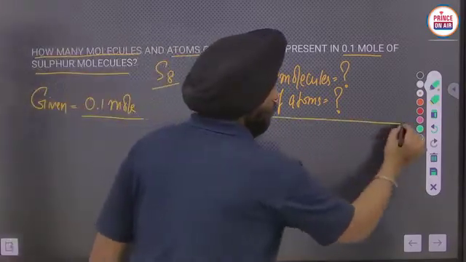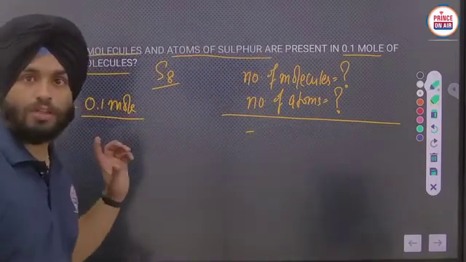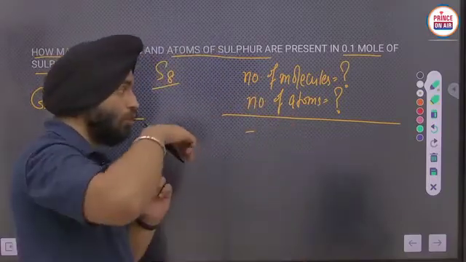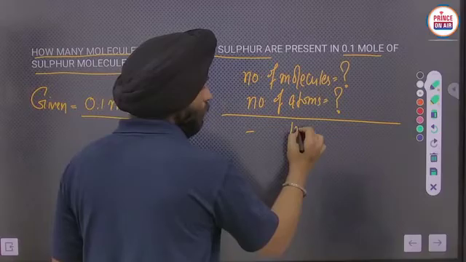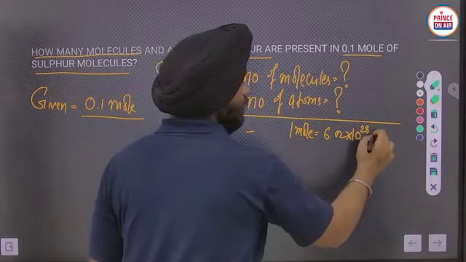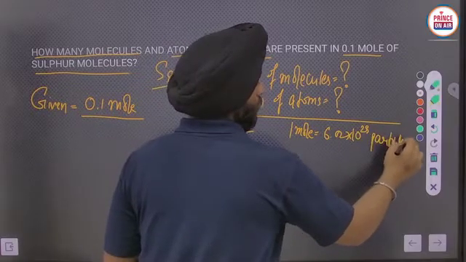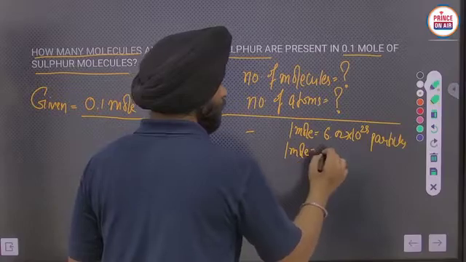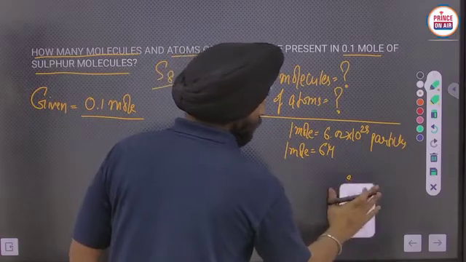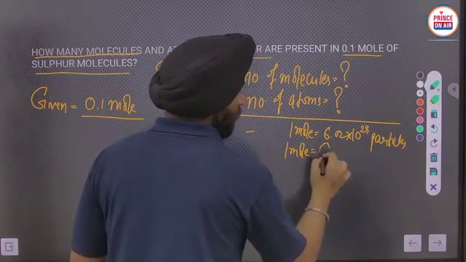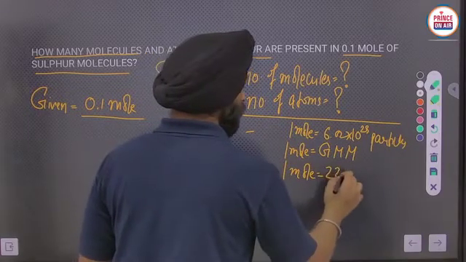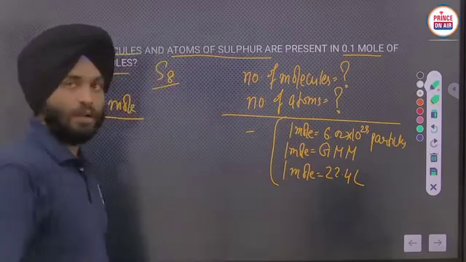Whenever you are looking at the numerical portion related to moles, you have to write three values that I gave you in the beginning: 1 mole is equal to 6.02 into 10 raised to the power 23 particles; 1 mole is equal to gram molar mass; 1 mole is equal to 22.4 liters. In this way, you can use those values.